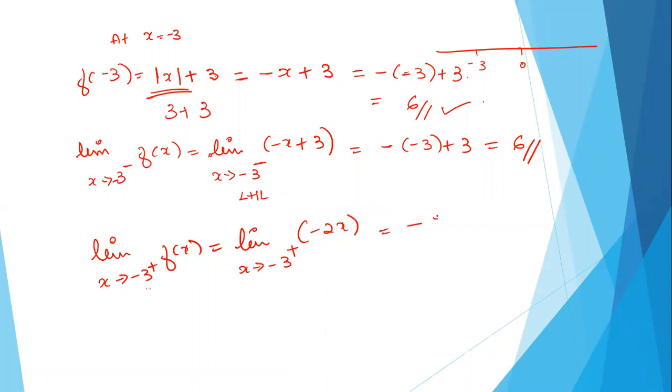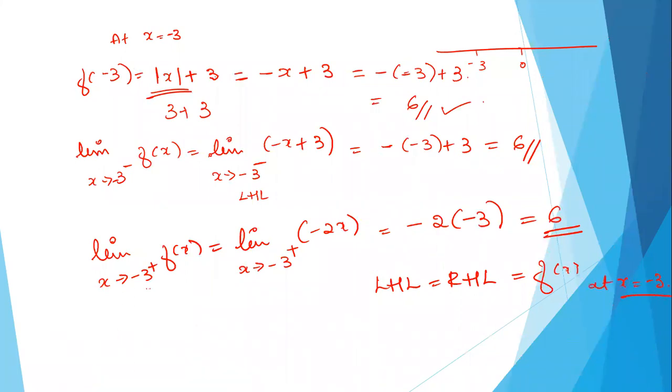So it will be minus 2 into minus 3. So you get here also 6. So our left hand limit is same as right hand limit, and also it is same as the functional value at x is equal to minus 3. So we can say it is continuous at x is equal to minus 3. Got it?